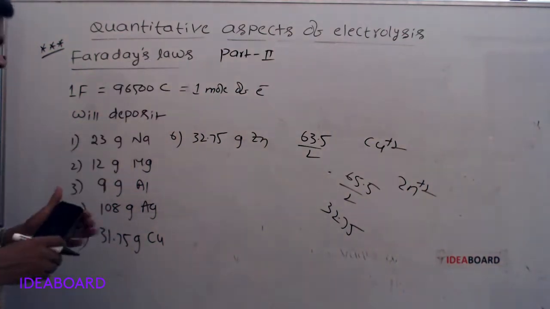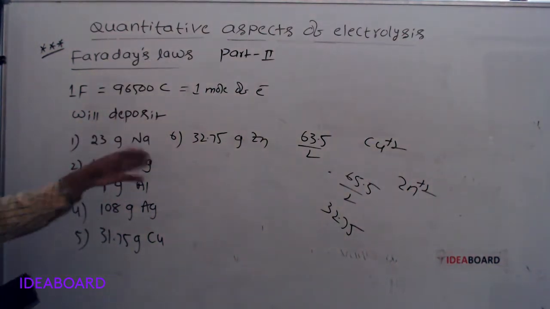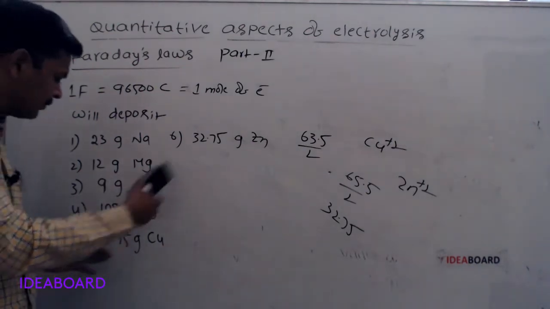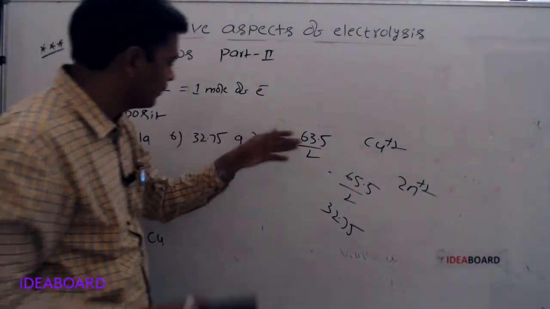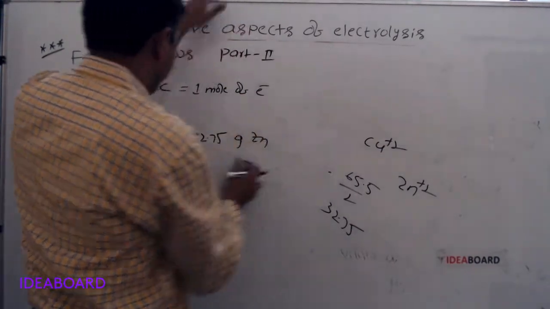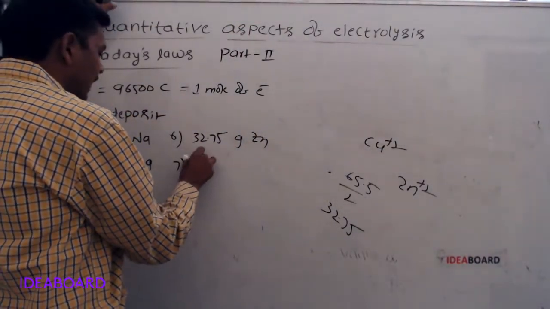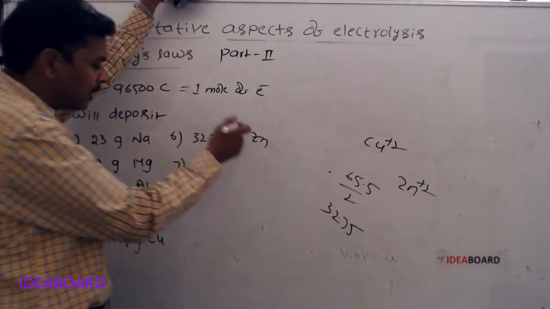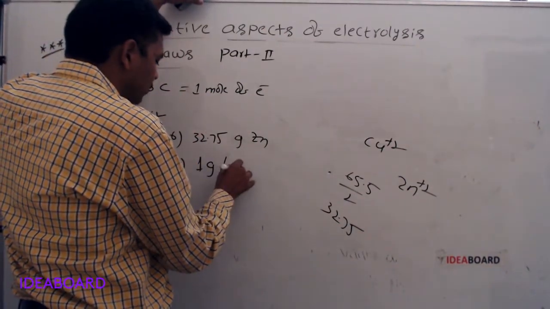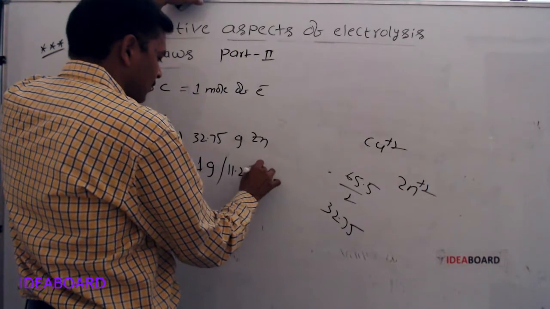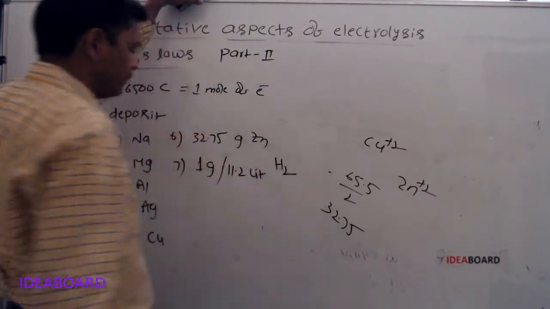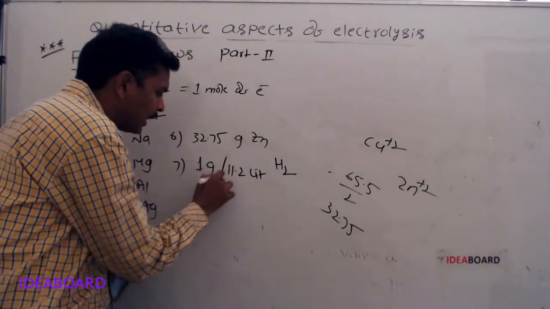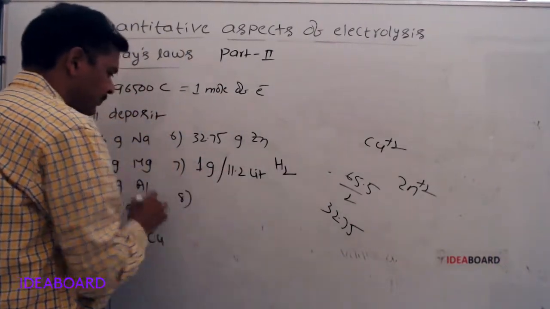1 Faraday will deposit 23 grams sodium, 12 grams magnesium, 9 grams aluminum, 108 grams silver, 31.75 grams of copper, 32.75 grams of zinc, 1 gram of hydrogen. The equal volume of hydrogen is 11.2 liters. 1 Faraday will deposit 1 gram or 11.2 liters of hydrogen.